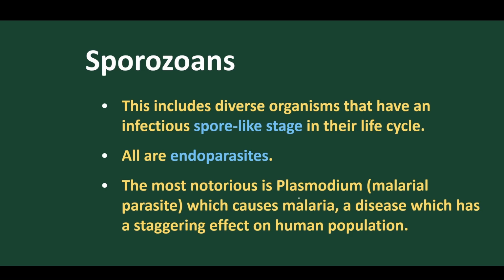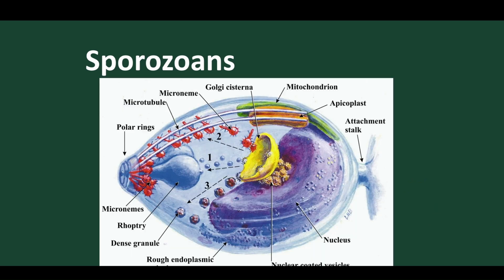The most dreaded sporozoan is Plasmodium vivax. This Plasmodium is called the malaria parasite, which causes the disease malaria, and a large human population is affected by this particular disease through this organism called Plasmodium.